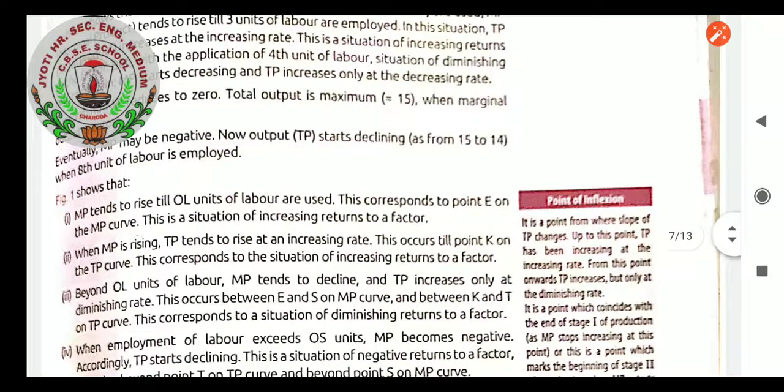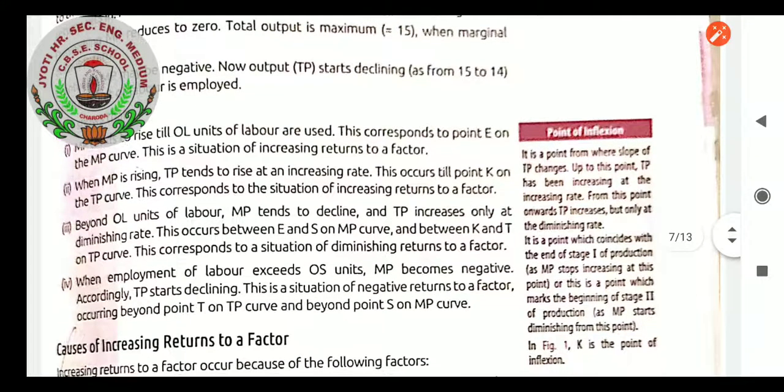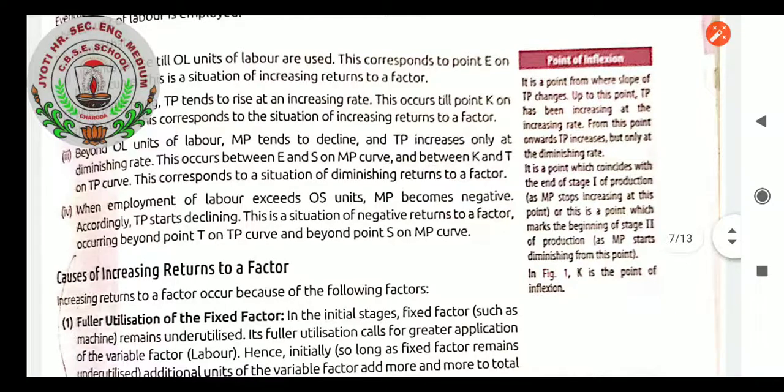Figure 1 shows that MP tends to rise till OL units of labor are used. This corresponds to point E on the MP curve. This is the situation of increasing returns to a factor. When MP is rising, TP tends to rise at an increasing rate. This occurs till point K on the TP curve. Beyond OL units of labor, MP tends to decline and TP increases only at a diminishing rate. This occurs between E and S on the MP curve and between K and T on the TP curve.